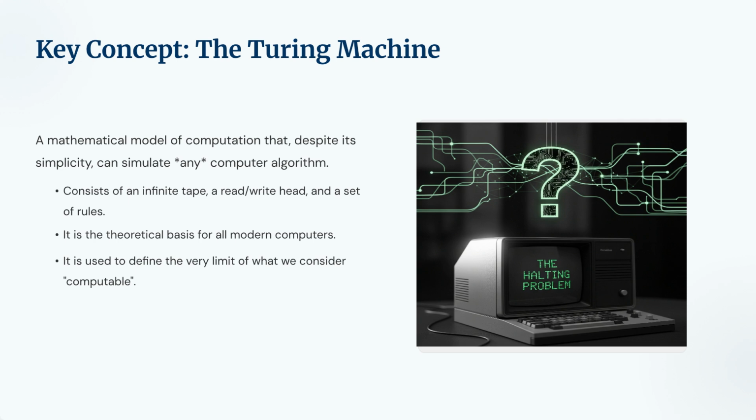Key concept: the Turing Machine. The superstar of this branch is the Turing Machine. It is a simple mathematical model, just an infinite tape, a read/write head, and a set of rules. But it is powerful enough to simulate any computer algorithm ever written. It is the theoretical basis for all modern computers, and defines the ultimate limit of what we consider computable.